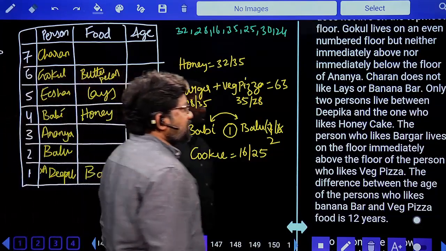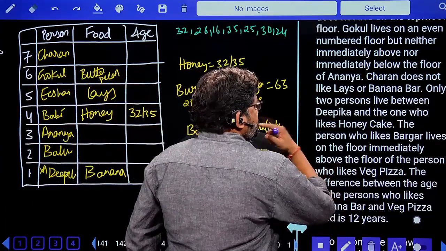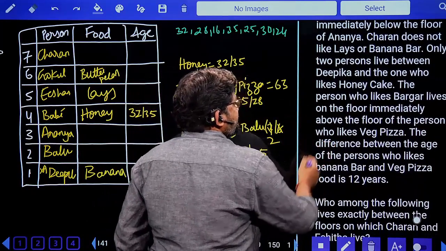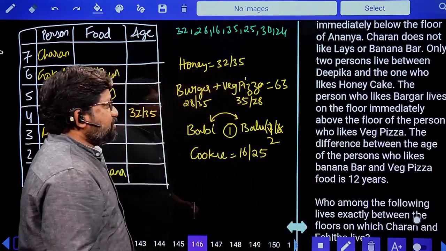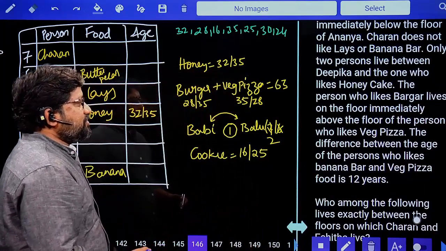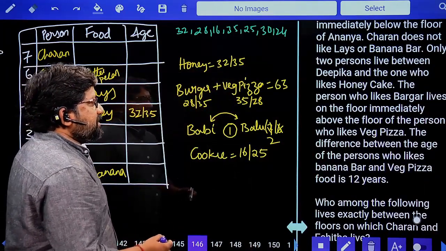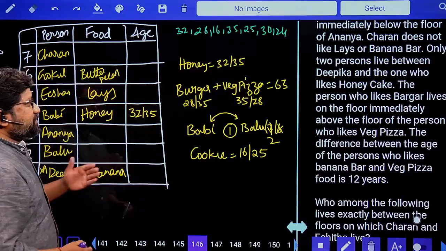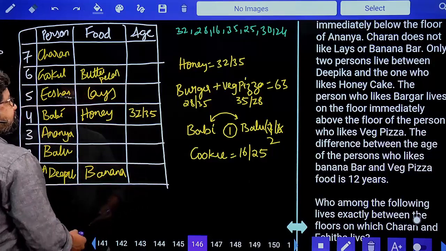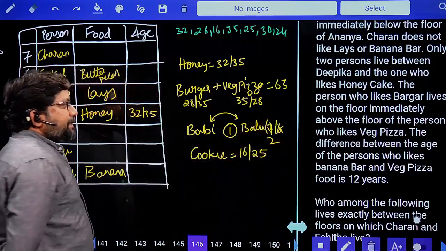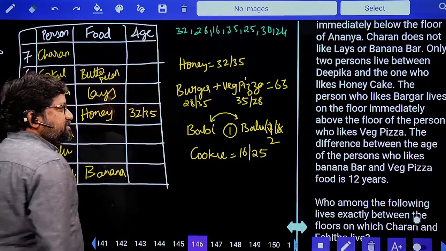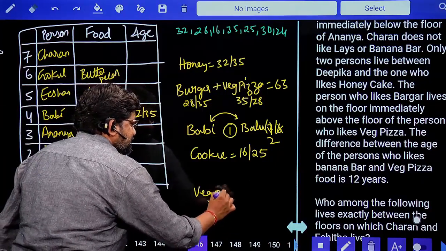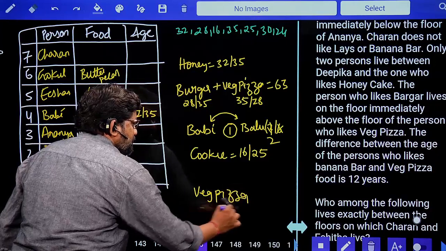Next. Only two people live between Deepika and the one who likes honey cake. Next, the person who likes burger lives on the floor immediately above the floor of the person who likes veg pizza. Read it again. The person who likes burger lives on the floor immediately above the person who likes veg pizza. This is veg pizza and this is burger.